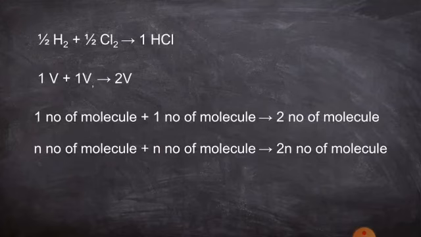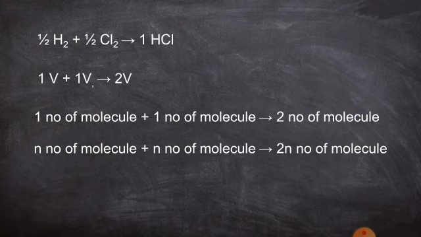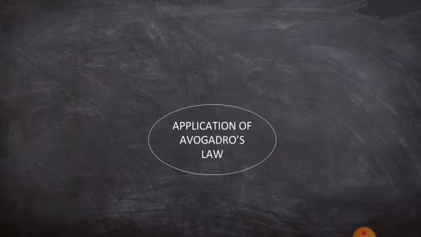So from this you can find out the amount for one molecule of HCl, or three molecules of HCl also. Equal numbers of molecules react together, because half of the hydrogen reacts with half of the chlorine, which leads to the formation of hydrogen chloride. If there is one molecule of hydrogen and one molecule of chlorine, it leads to the formation of two molecules of hydrogen chloride. Equal numbers of molecules react to give 2n molecules.